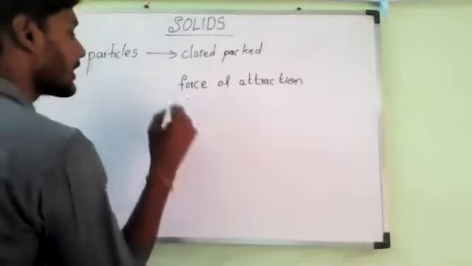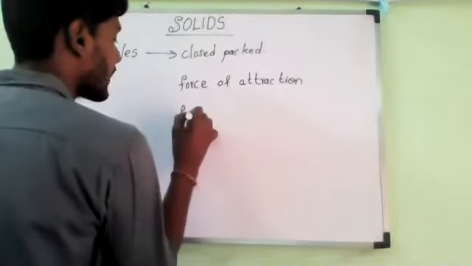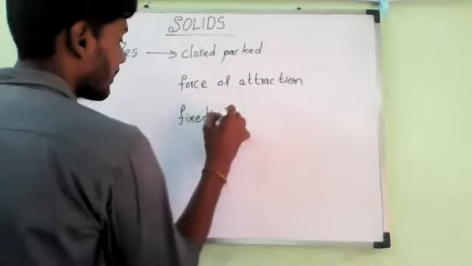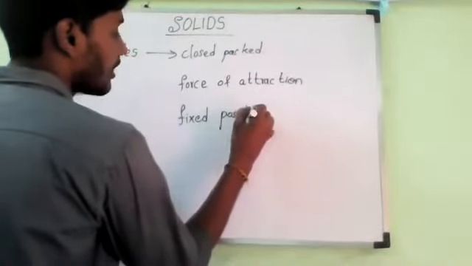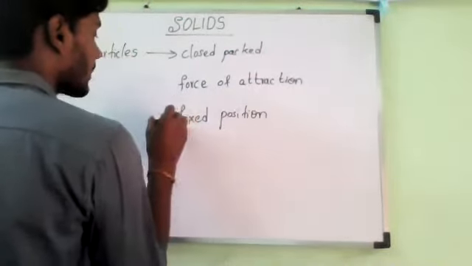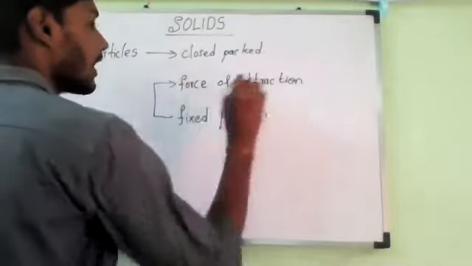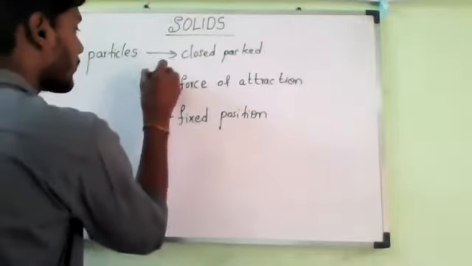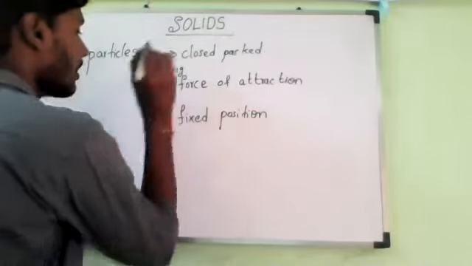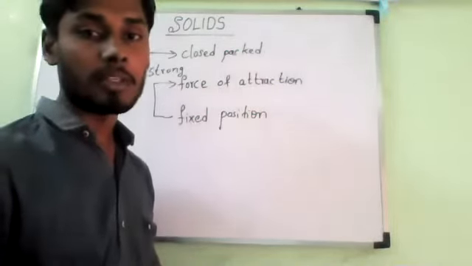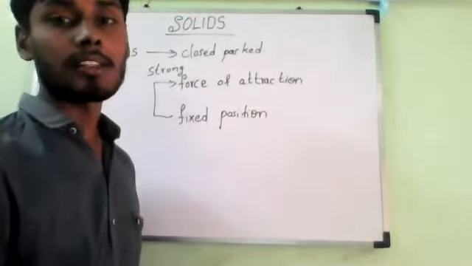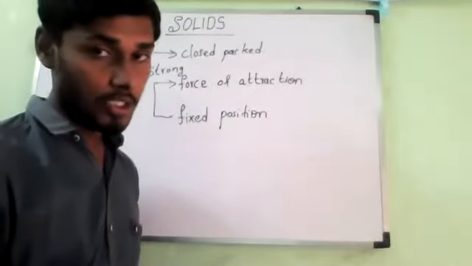Why do the particles of solids have a fixed position? Because they have a strong force of attraction between the particles. That is the reason they are in fixed positions.